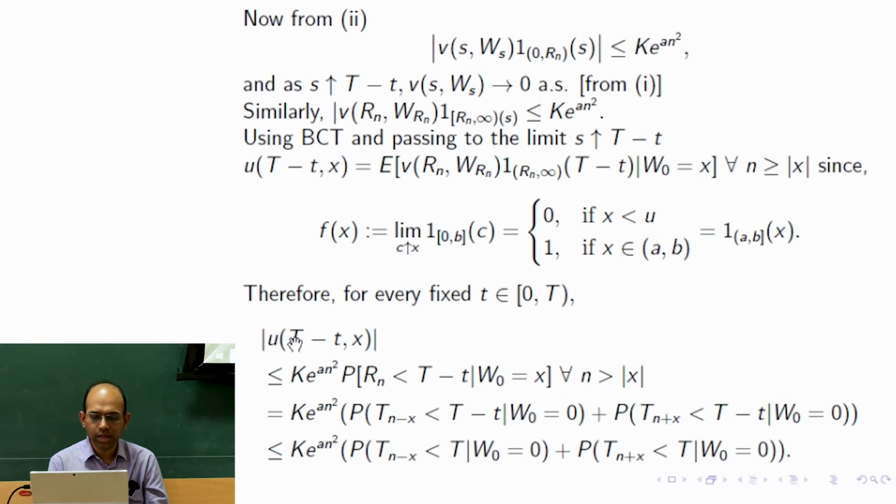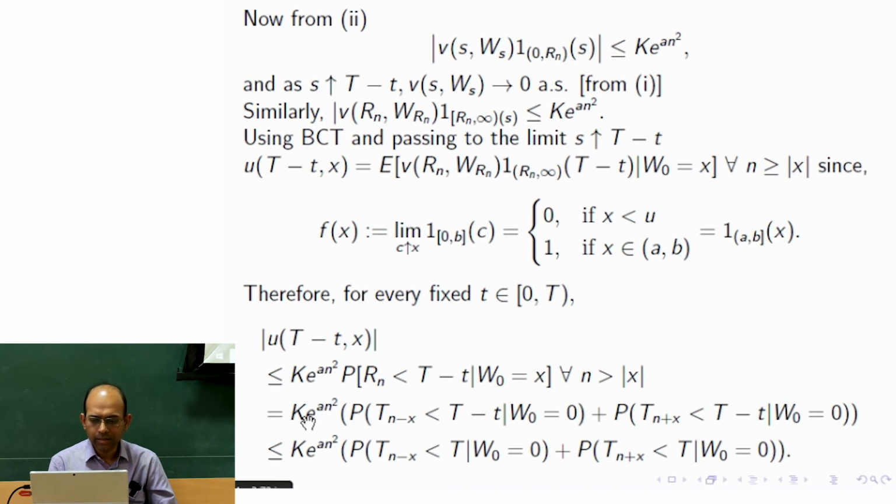So we are using this, that this is less than or equal to k times e to the power n square times the probability, because replacing the function by the upper bound, from that expectation value we are going to get the probability that this Rn is less than capital T minus small t.